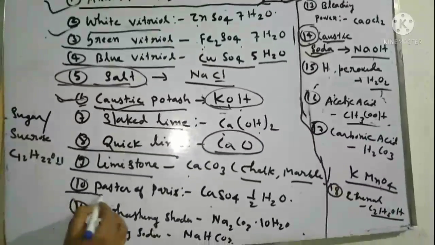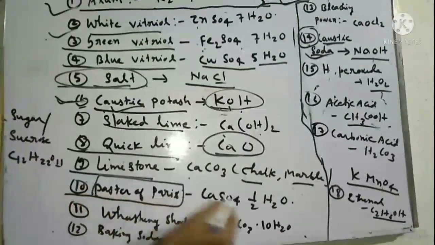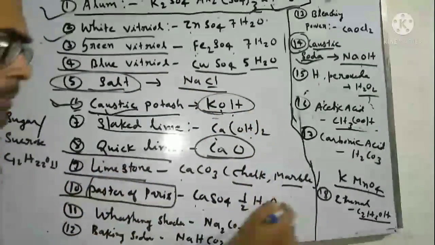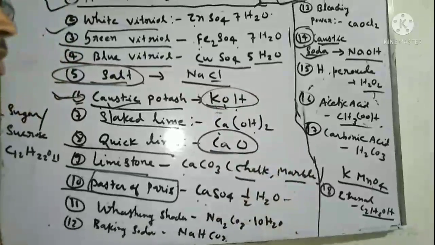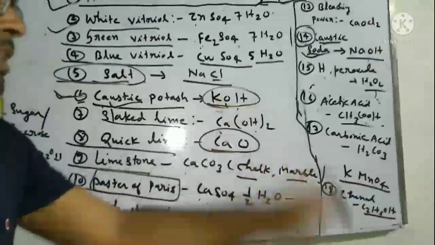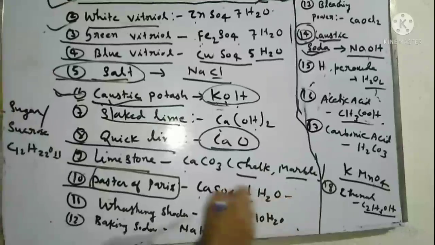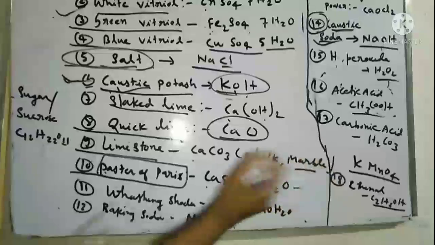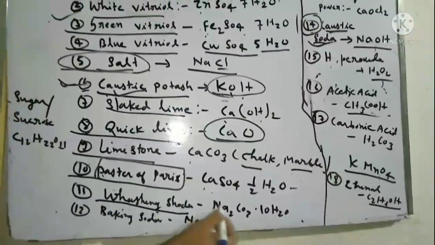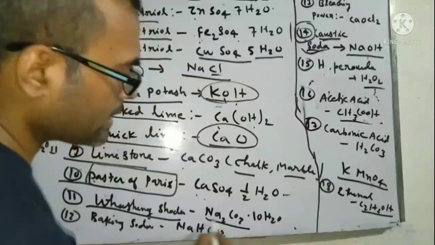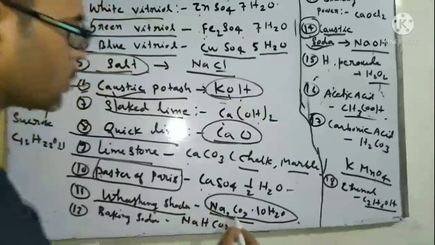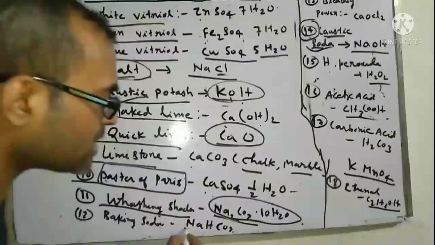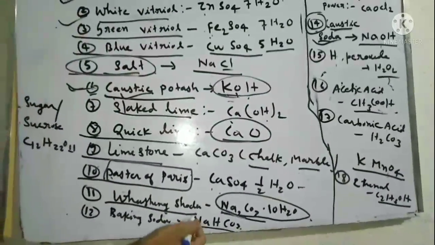And next one, 10th one, plaster of Paris, CaSO4 half H2O. If you react it with water, it will become gypsum. You have to understand this. If you add 2H2O, then it becomes gypsum. So plaster of Paris is CaSO4 half H2O. Sodium carbonate is known as washing soda. Baking soda is NaHCO3. Remember, memorize NaHCO3.